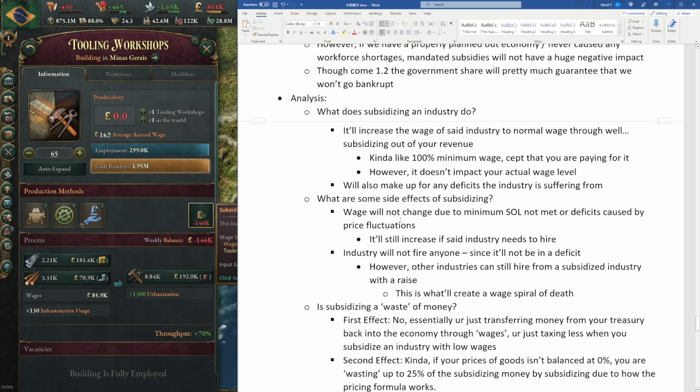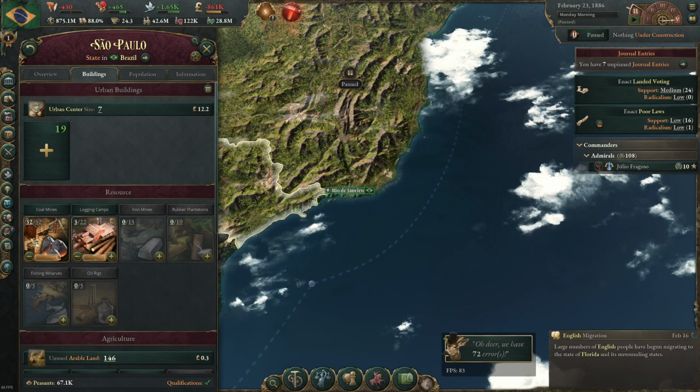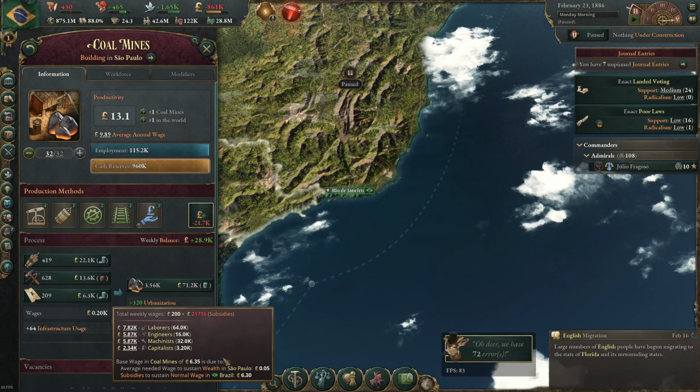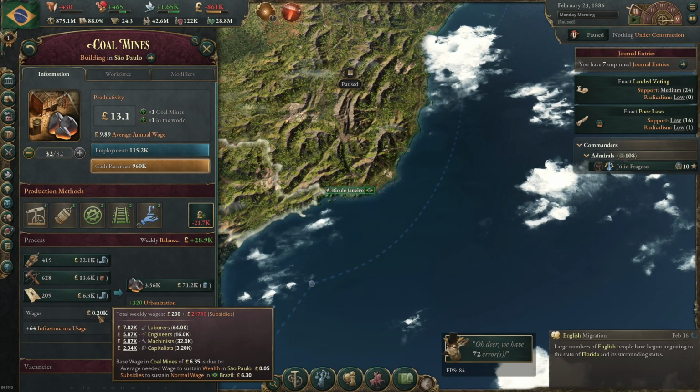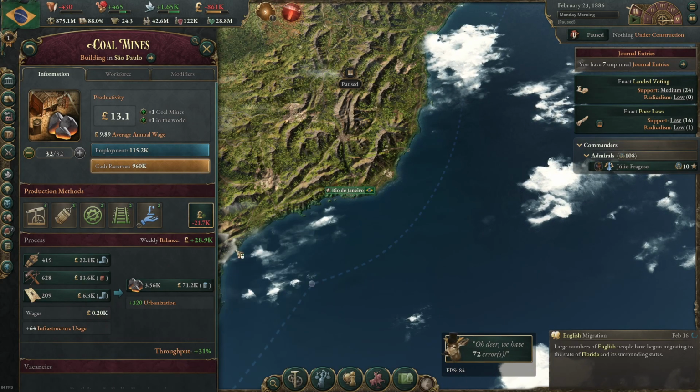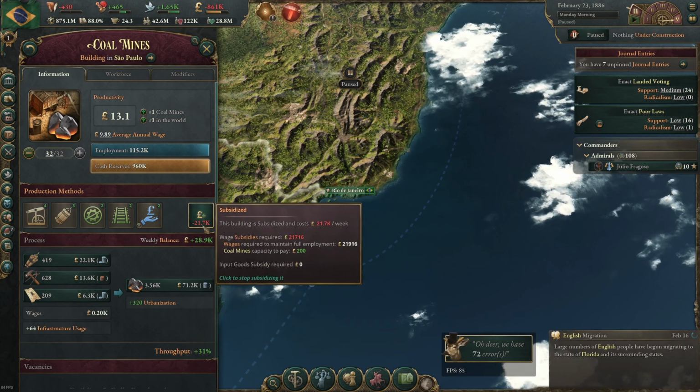So now, what are some side effects of subsidizing? These are the direct effects, and now we're talking about what happens when we actually do this in society. The side effect of subsidizing is that wage will not change due to minimum standard of living not being met or deficits caused by price fluctuations. So essentially we can see here the actual wage level of this industry is staying at 0.05 even though it's actually making more money than we're paying it.